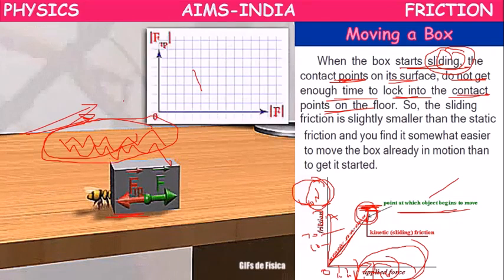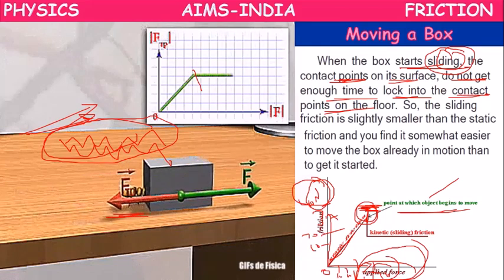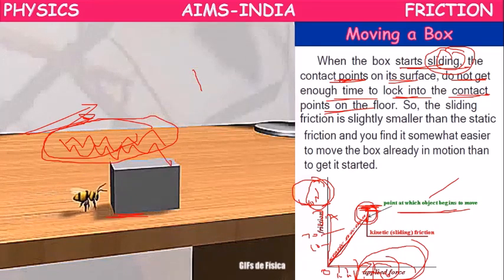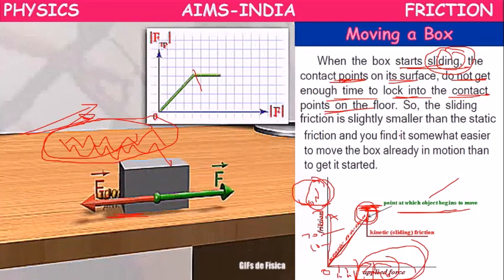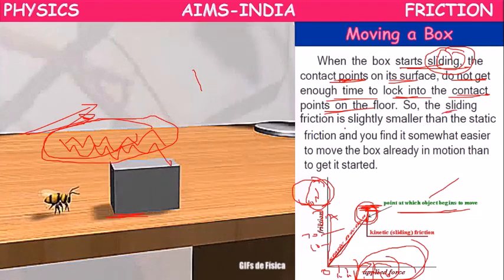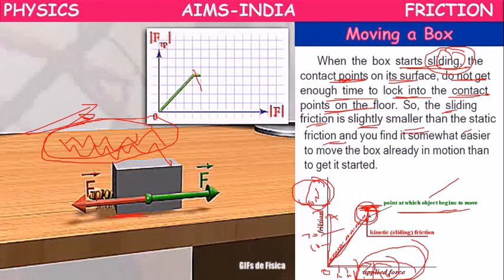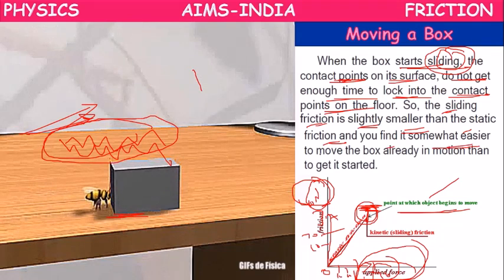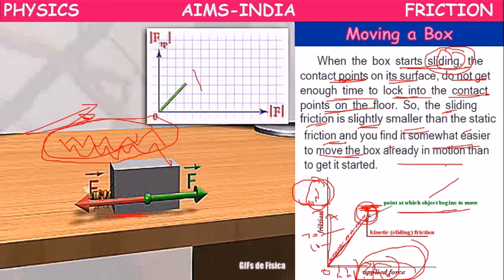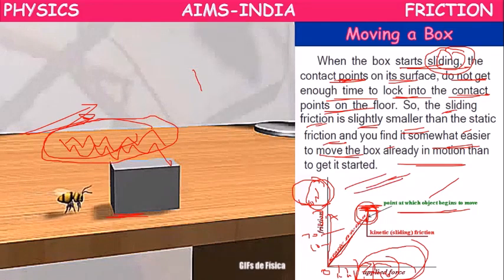Because of fast movement, there is less locking of irregularities, so less friction and less applied force. So sliding friction is slightly smaller than static friction. We can see it is somewhat easier to move a box already in motion compared to moving it from rest.